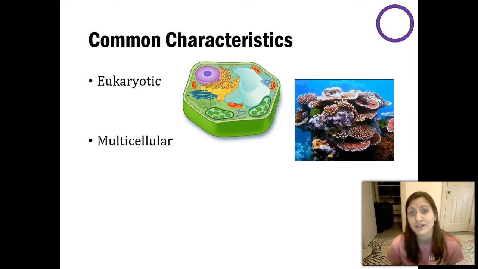Animals are also strictly multicellular. If you remember, we had some protists that were animal-like, so to speak. Think of an amoeba or even a dinoflagellate. They're moving around. Some of them ingest other things like amoebas. But an amoeba was a single cellular or unicellular organism, whereas all of our animals are multicellular. Obviously, some are larger than others, but nonetheless, they are all multicellular organisms.